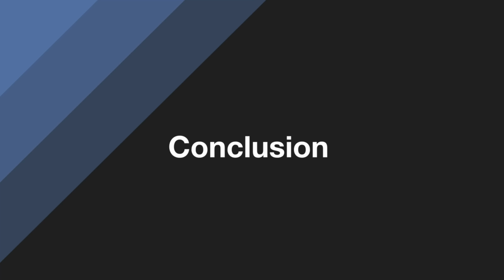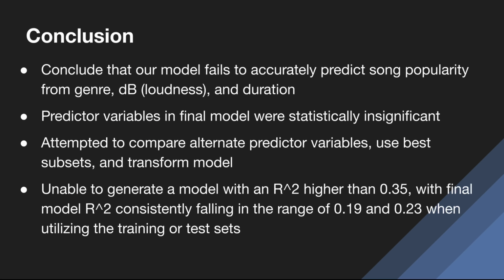In conclusion, our model fails to accurately predict song popularity from genre, loudness, and duration. The predictor variables in the final model were statistically insignificant. We attempted to compare alternate predictor variables, use best subsets, and transform the model to try and correct this. However, we were unable to generate a model with an R-squared higher than 0.35, with a final model R-squared consistently falling within the range of 19% and 23% when utilizing training or test sets.